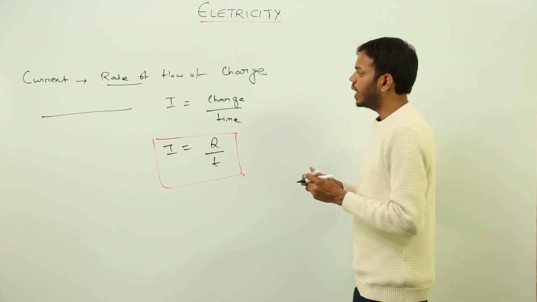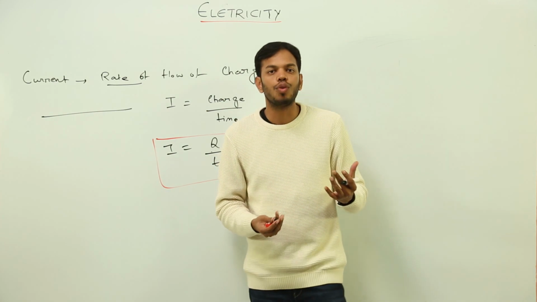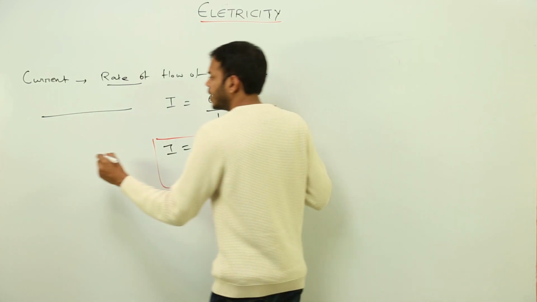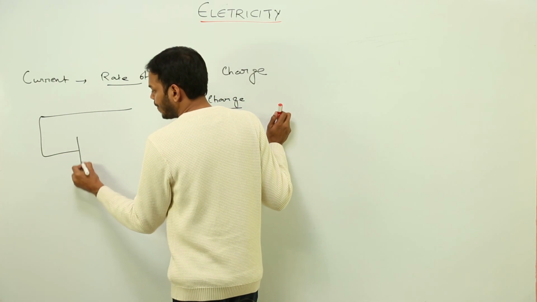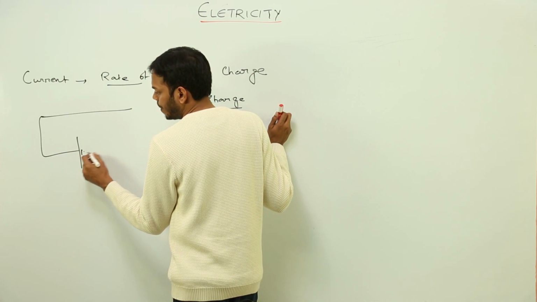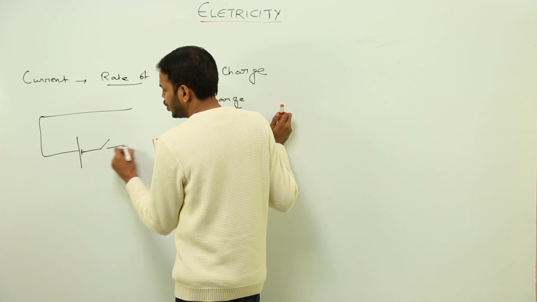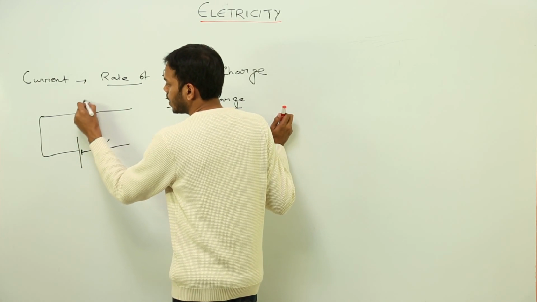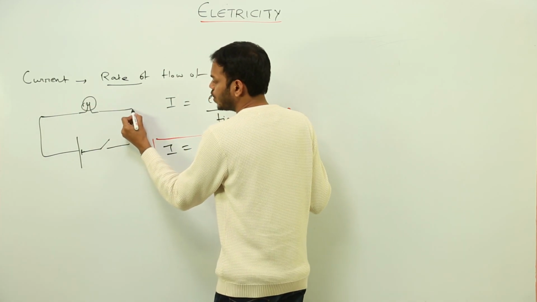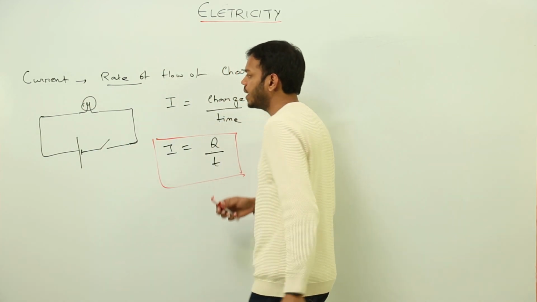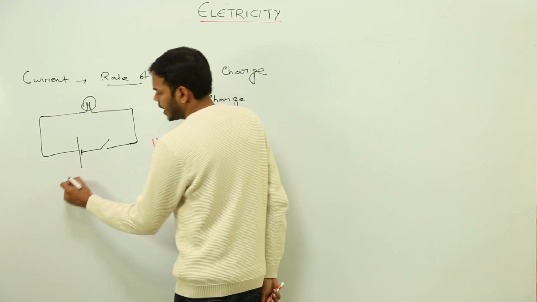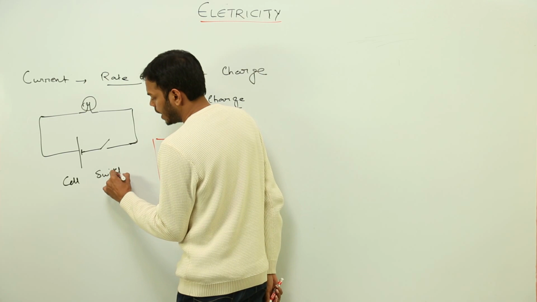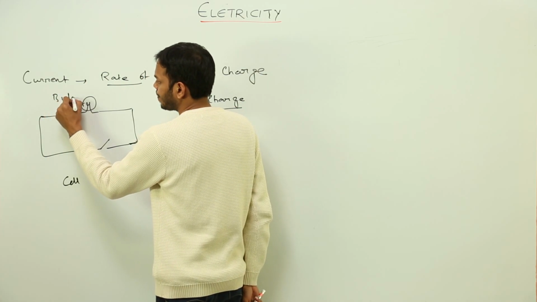Now, to understand what charge is flowing in what time, you'll have to actually examine a proper wire. Suppose this is a wire. I've connected a cell, a switch, and I've also connected a bulb. These are few symbols which we are going to study in our next topic. So what I have connected? I've connected a cell, I've connected a switch, and I have connected a bulb.